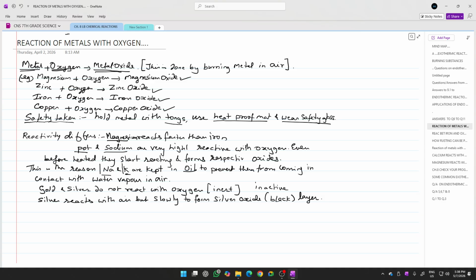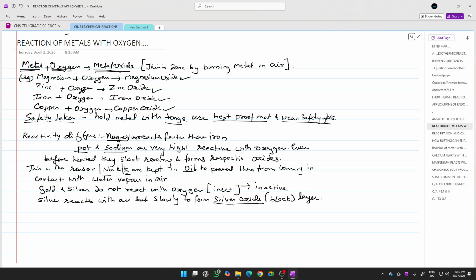Gold and silver are metals which do not react with oxygen, nor with water, so they are termed as inert metals or inert elements. Another name for inert is inactive. They are not active, they are not reactive, they are inactive. Out of gold and silver, silver is slightly reactive with oxygen. It will combine with oxygen forming silver oxide, but it is a very slow process. Silver oxide, which is black in color, forms a black layer on the silver when it is exposed to the air.